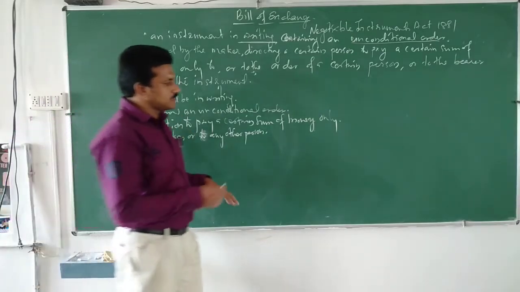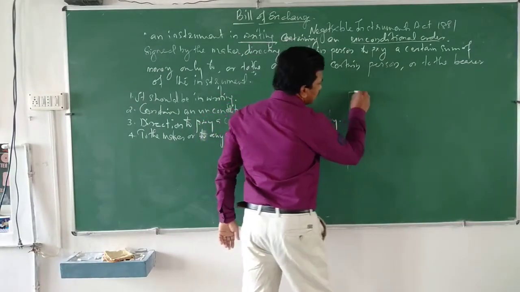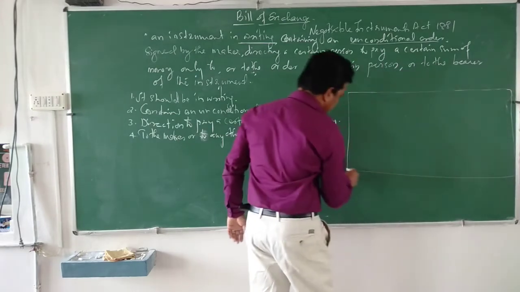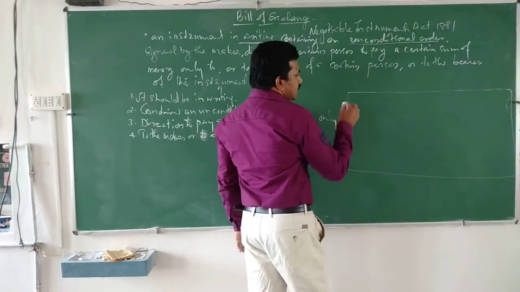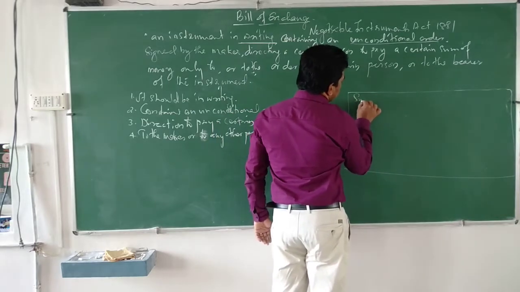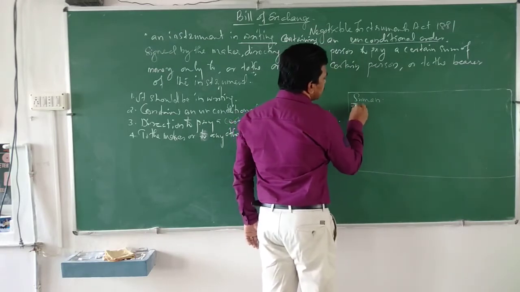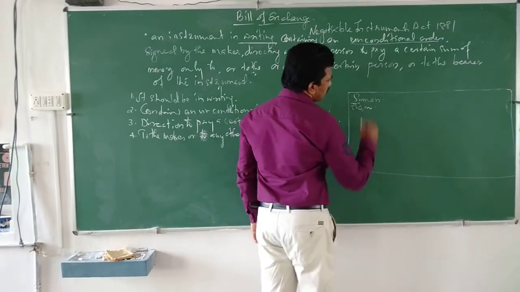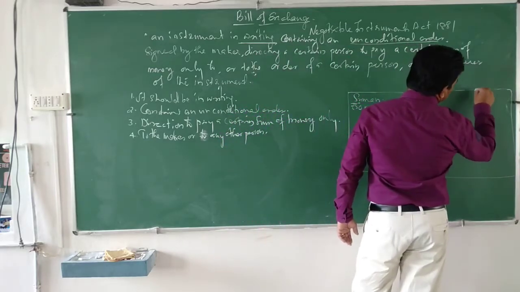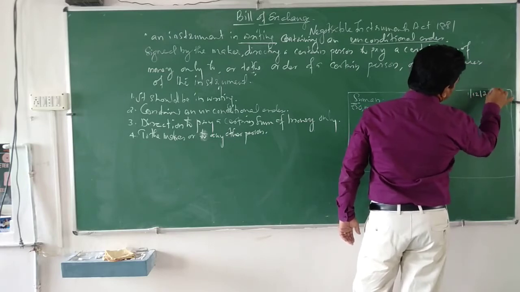Then now let us see how a bill of exchange looks like. Suppose this is a bill of exchange. Here the person, suppose we can write Suman. Suman is writing to pay rupees 50,000. And the date will be written here, for example, 1/12/2020.